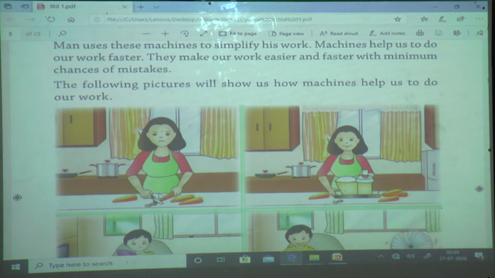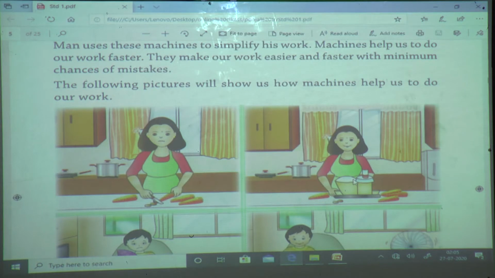But if, instead of the knife, she used a food processor, then which work will be fast? We want to cut the carrot only. By using a knife also we can cut, but if we use the food processor, we will do our work faster and without any mistake.